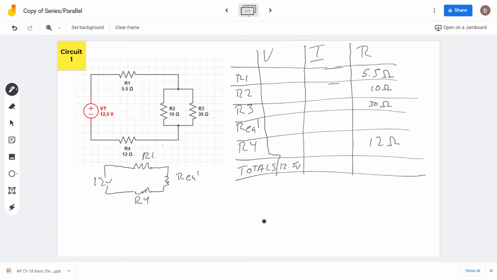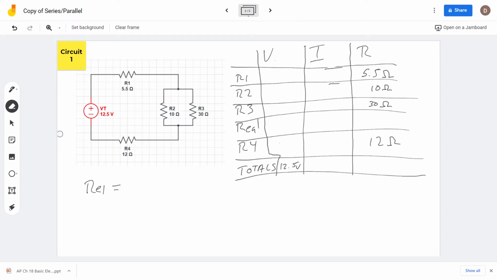Okay. So on this next page, I am just going to quickly erase what we've got going on here. I'm going to solve for the resistor equivalent 1.